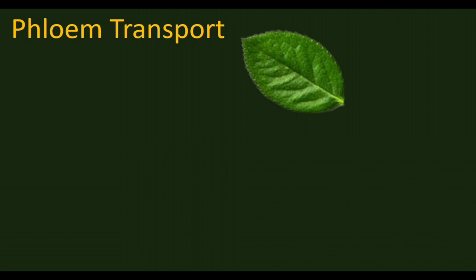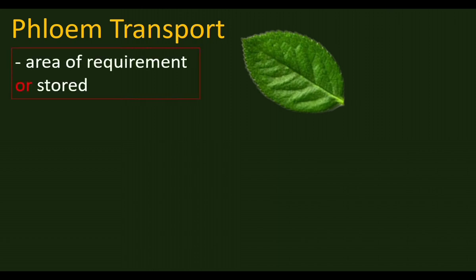Fruits and tubers like potato and carrot are the storage parts. Food from the leaves is transported to storage parts also. Phloem transports food from the leaves to the area of requirement or the storage area.